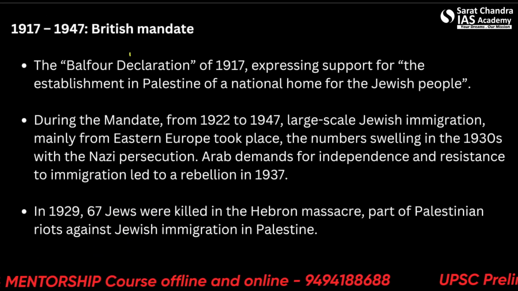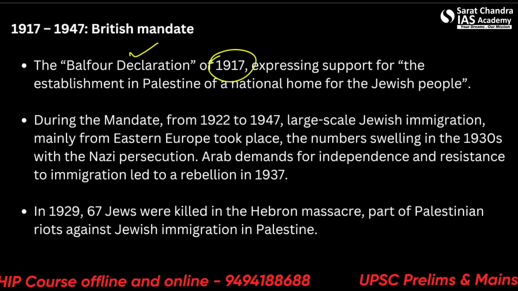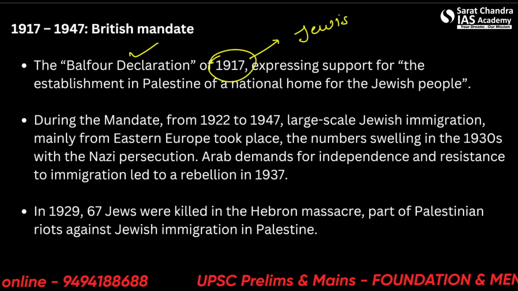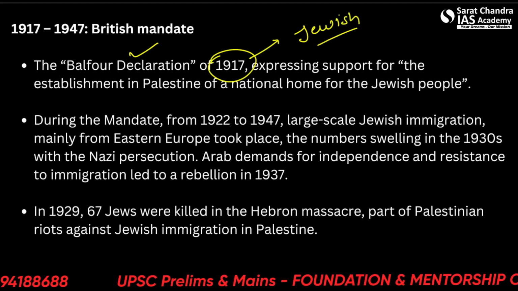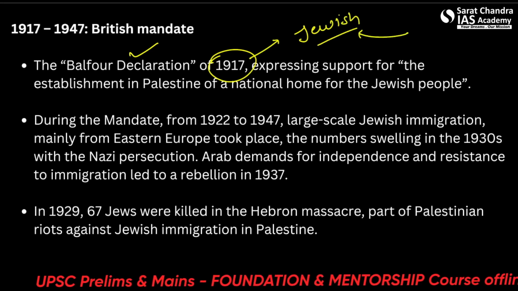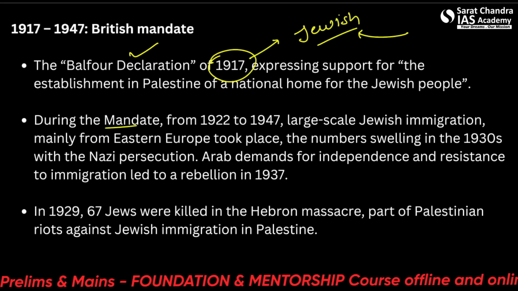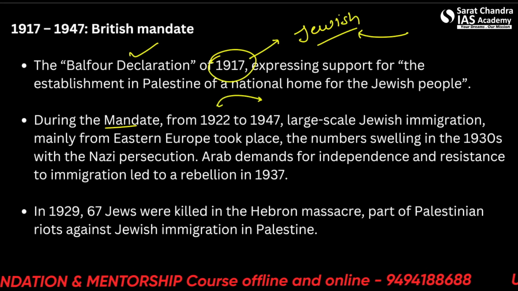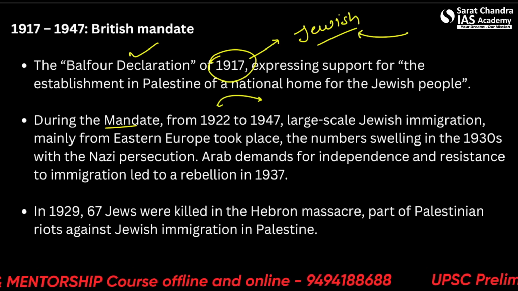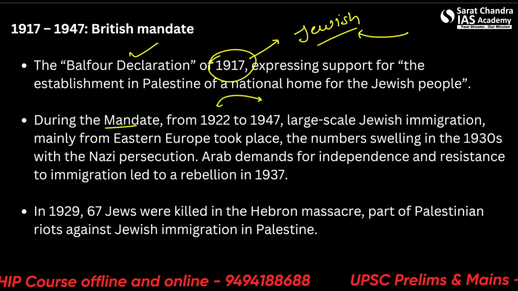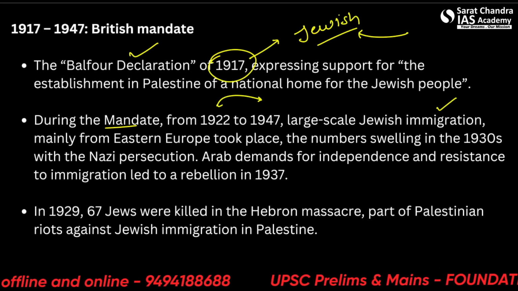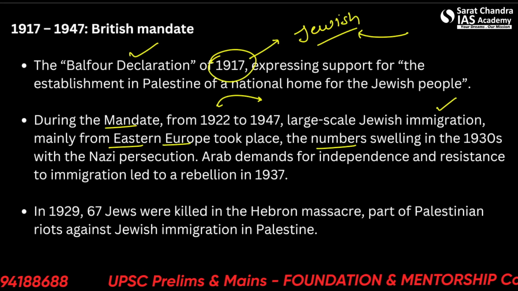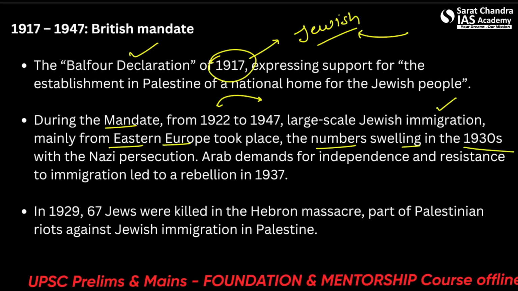So the Balfour Declaration of 1917 expressed support for the Jewish people, that the future of this territory will be a nation for the Jewish people from all over the world. During the mandate, which lasted from 1922 to 1947, Britain and other powers supported large-scale Jewish immigration as per the Zionist movement, mainly from Eastern Europe. The numbers swelled in the 1930s with the Nazi persecution.